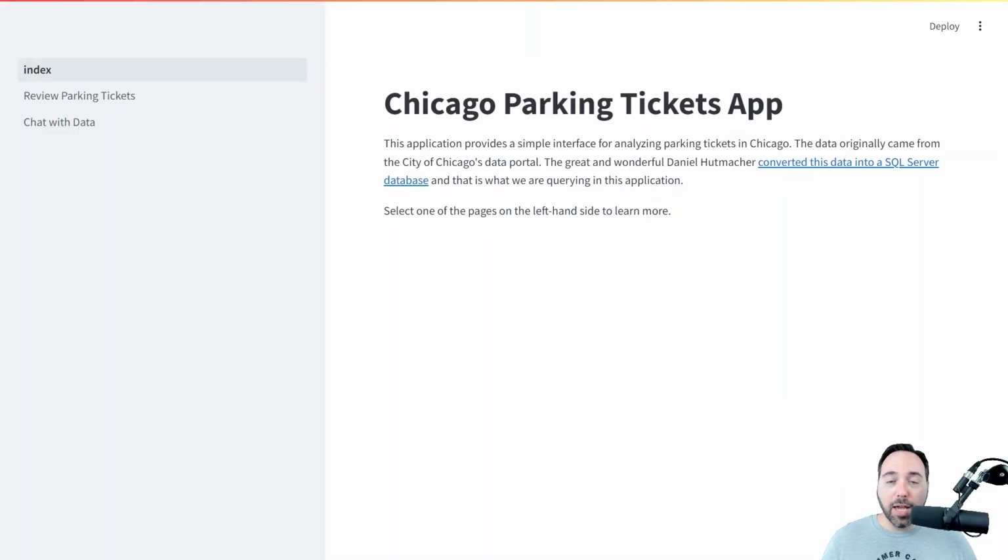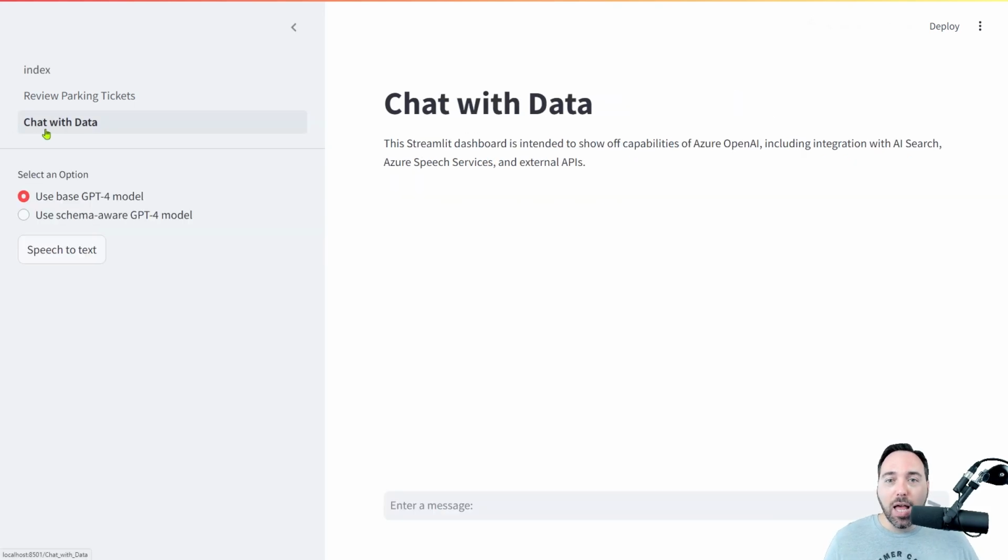The Streamlit application is currently running, and if I navigate to the Chat with Data page, I can see a new speech-to-text button. I'm going to select the radio button for my schema-aware GPT-4 model. After doing that, I'll select the speech-to-text button and ask a question. How many tables are there in the tickets schema of this database?